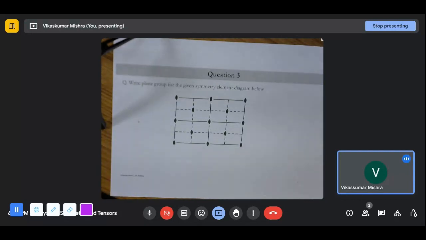What is question number 3 about? Again, the same thing. The symmetry element diagram is given to us, and we need to find the plane group. Okay, so here are the two-fold rotations. We can see that the two-fold rotation is available to us. Let's try to recall which of the 2D lattices was having the two-fold.